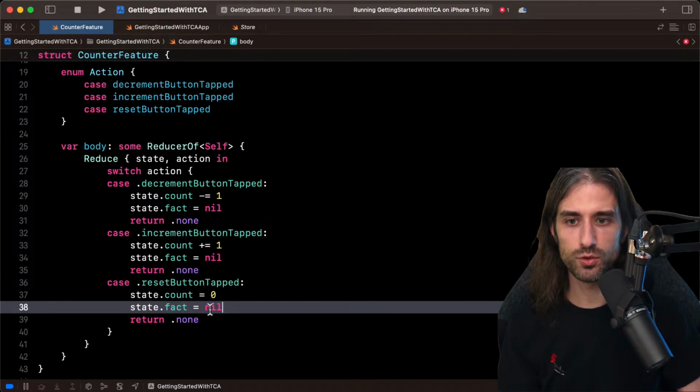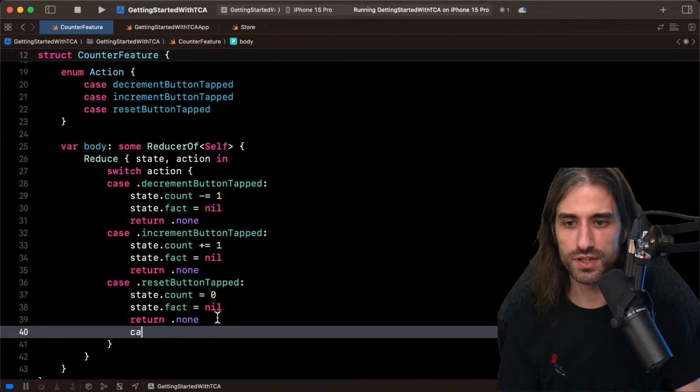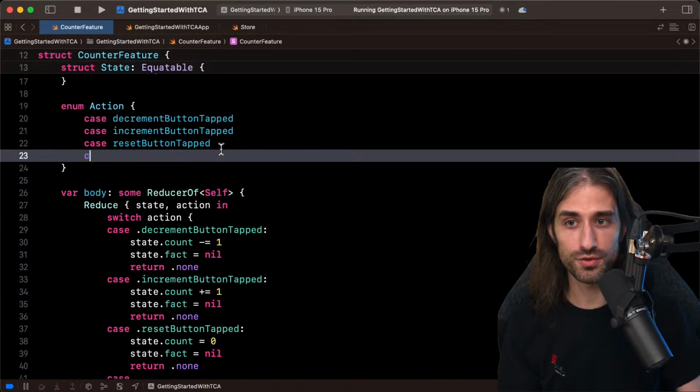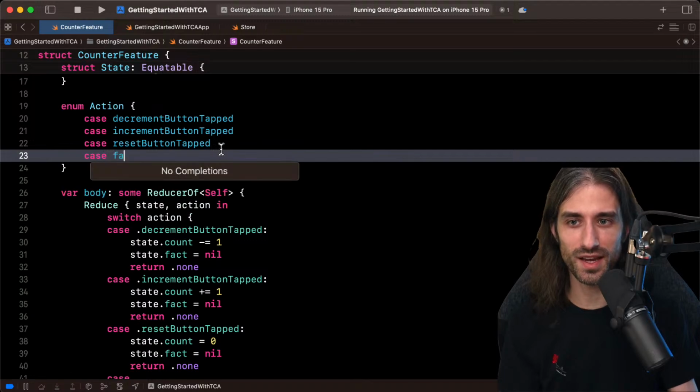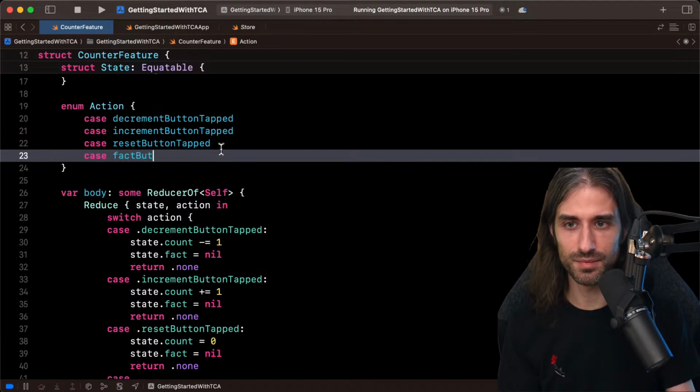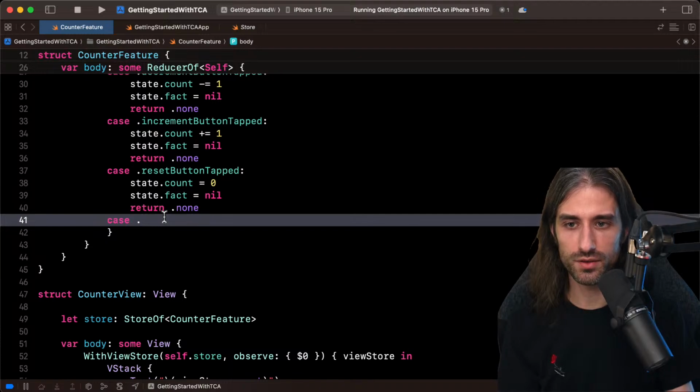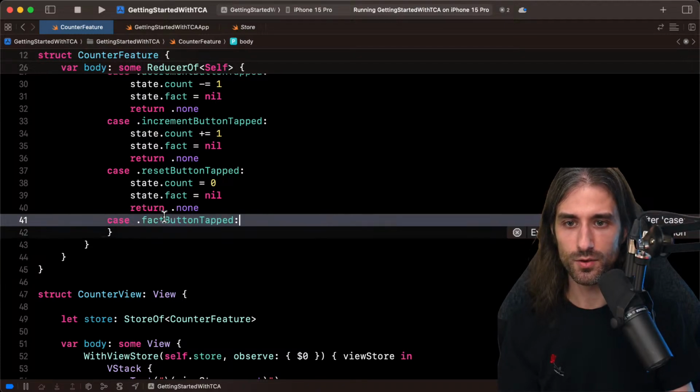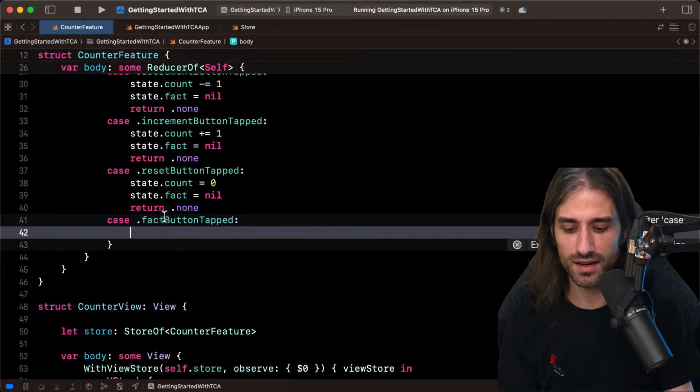Okay. And I need to also handle the new case, which is factButtonTapped, which I also need to add first. So I need to add the new case first. So factButtonTapped like this. Then I need to write the logic associated with it. And so what is it?